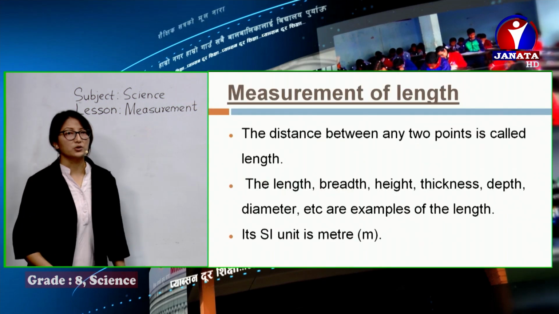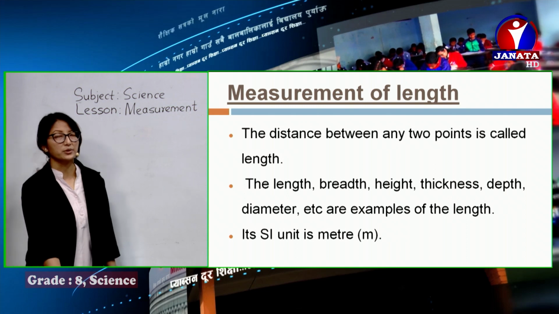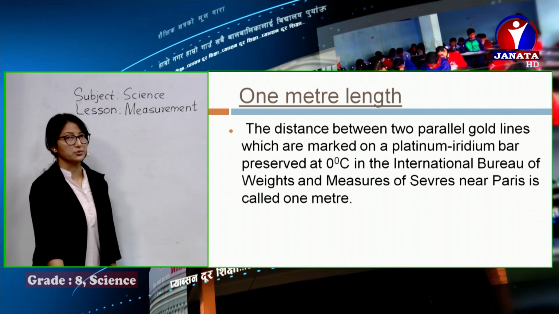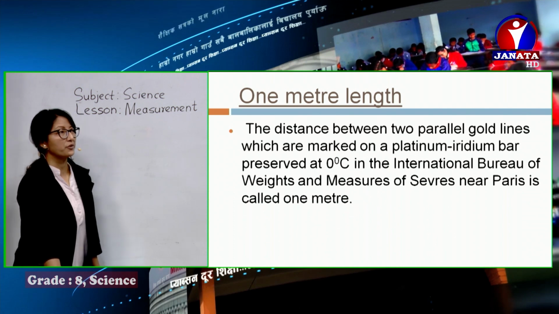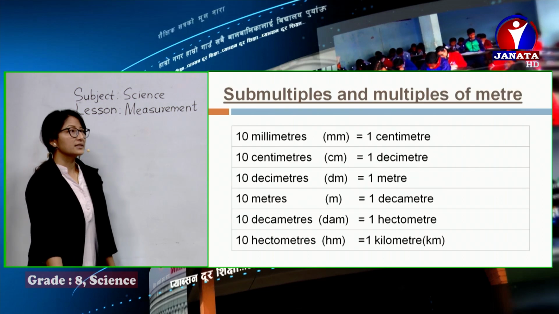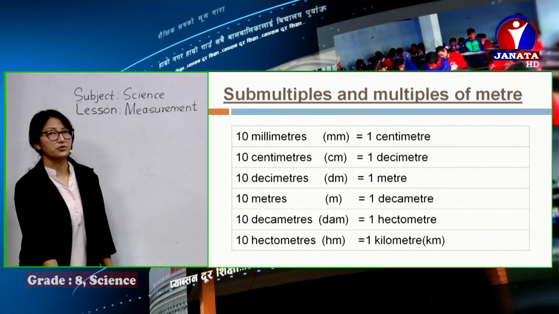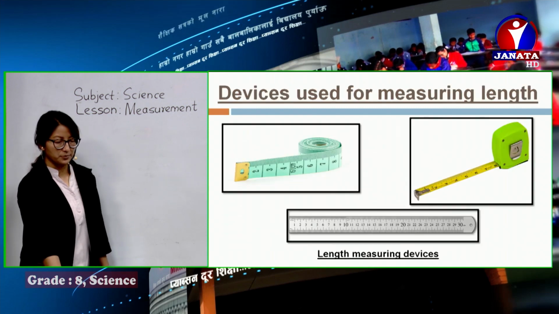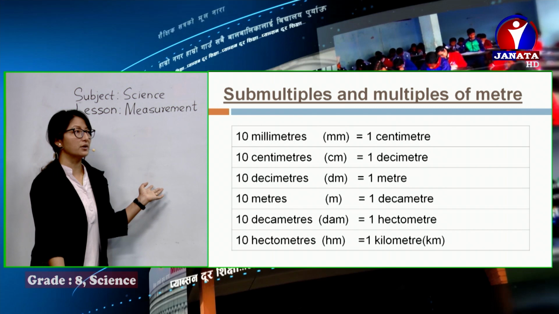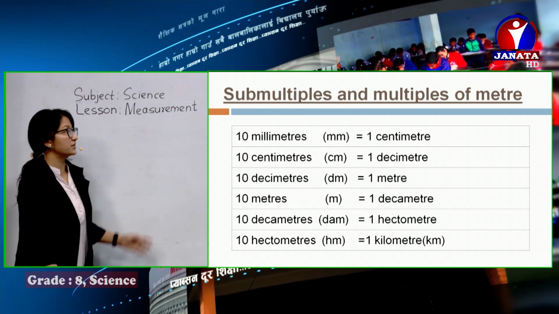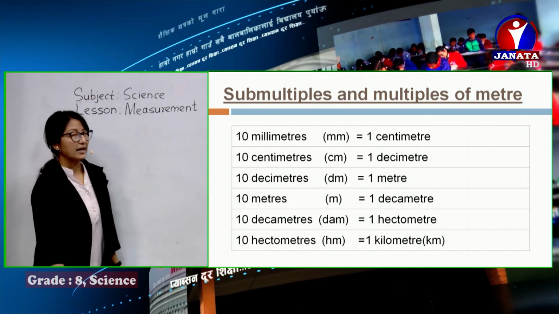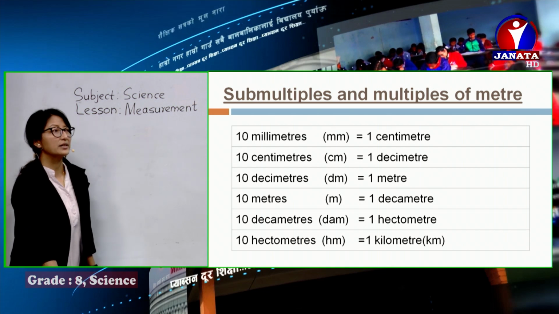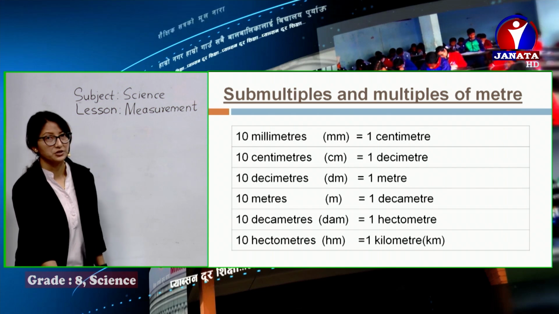And then after, we learned what is measurement, how do we measure. We also tried measuring the length, and what is 1 meter length was also recalled. Right now we are revising. Similarly, what is the SI unit of length? Of course, the SI unit of length is meter, and its submultiples and multiples were learnt. The submultiples are millimeters, centimeters, decimeters and all, and the multiples of meter that we learned are decameter, hectometer, kilometers and all.